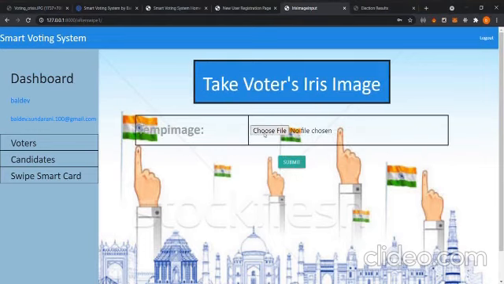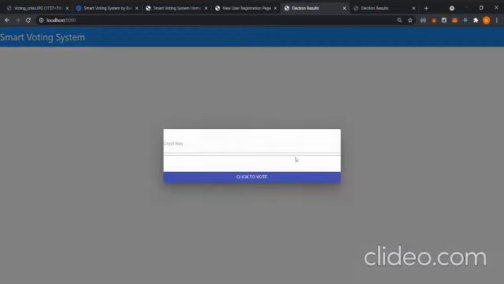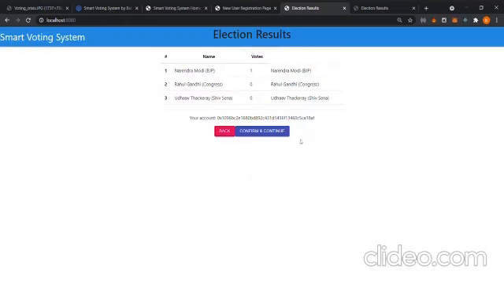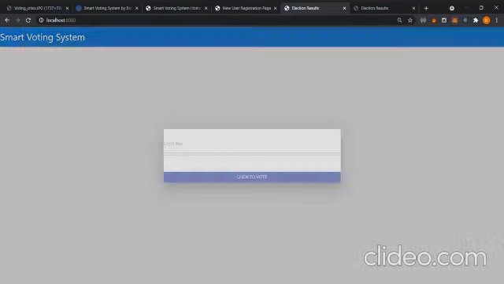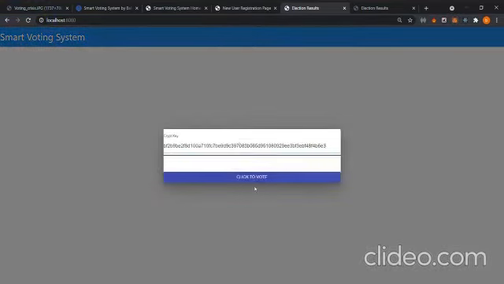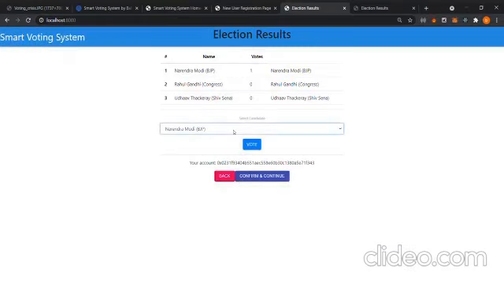So after submitting the secret key, the system asks for an iris image. At the time of the voting, it will be taken through an iris camera, but for the demonstration purpose, we are giving this image. After verification, if the voter is valid, the voter will be redirected to a voting page, after which the admin has to re-swipe the smart card or re-enter the secret key, and after selecting a different account from MetaMask and refreshing and re-swiping the key, the voter will be allowed to vote for the candidate of his or her choice.